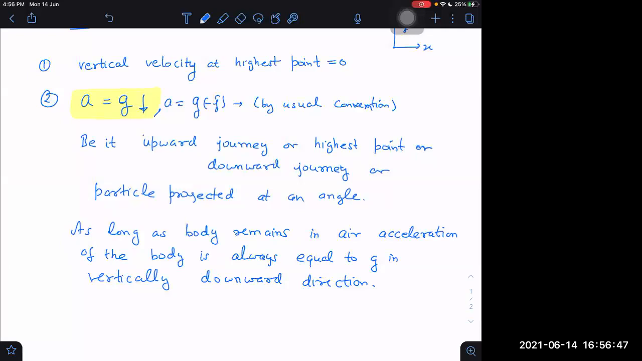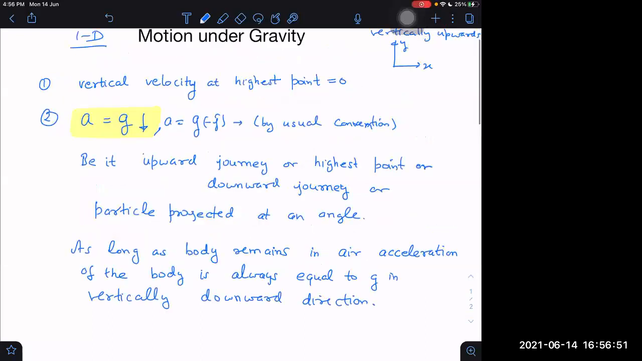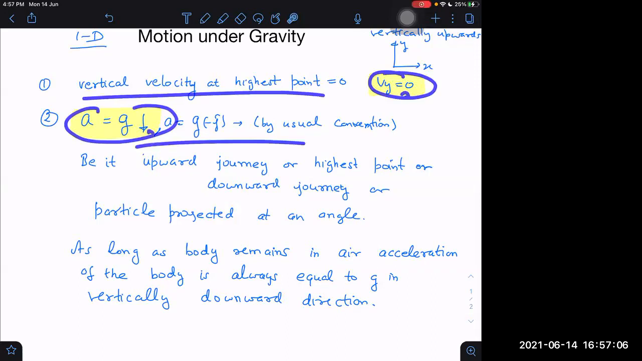So vertical velocity at the highest point is 0. One important point to be remembered. Let us write it down in short form: Vy is equal to 0. This highlighted point is the short form. If somebody wants to revise, you just have to revise this point and this point. The remaining is just wording we have written. It is the same thing only.